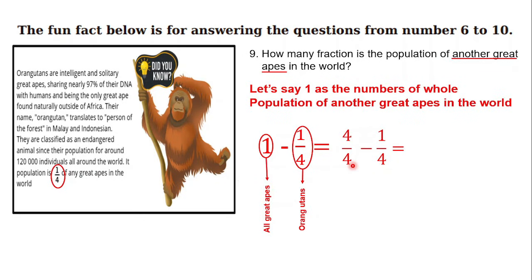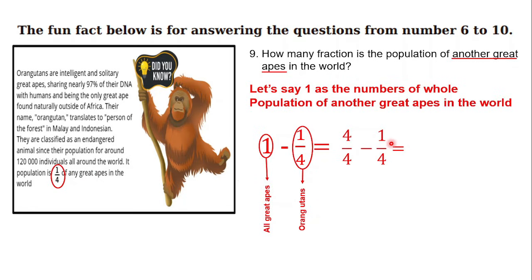Next, just turn 1 into 4 out of 4. As I explained in your previous lessons, 1 can be 4 out of 4 or 5 out of 5 or 6 out of 6. 1 can be the same number in the numerator and denominator. In this case, because the fraction 1 out of 4 has a denominator of 4, to make it easy to calculate, just turn 1 into 4 out of 4.